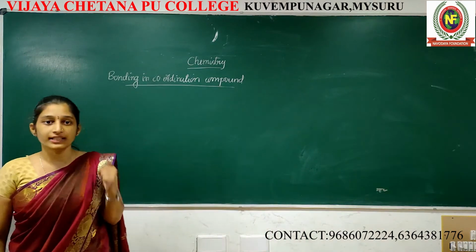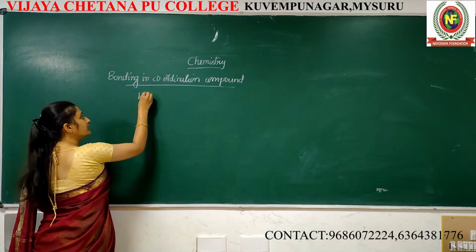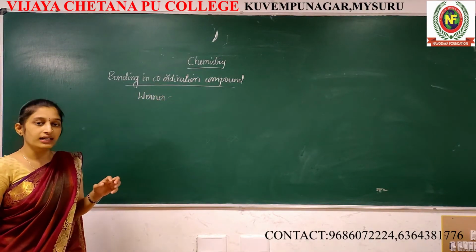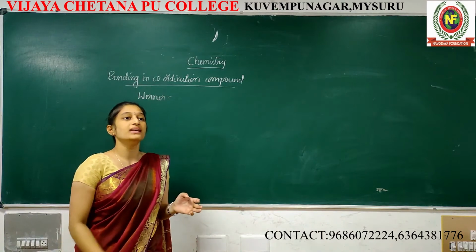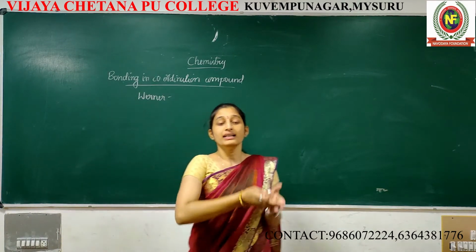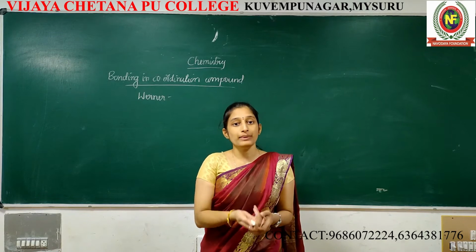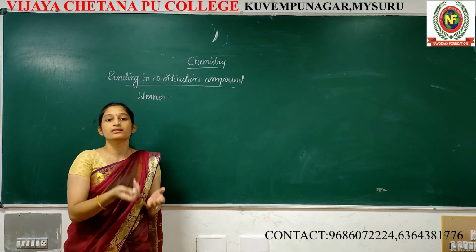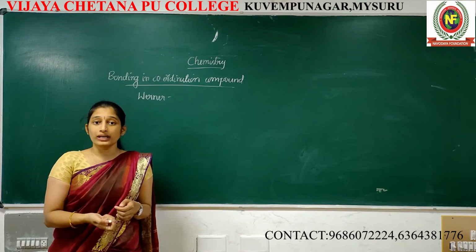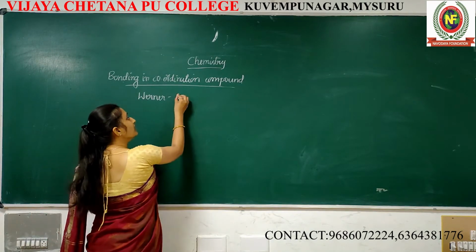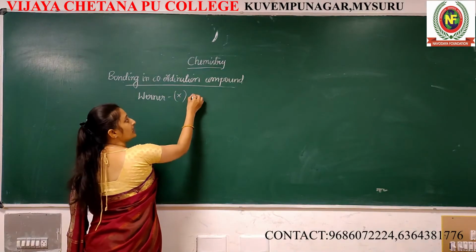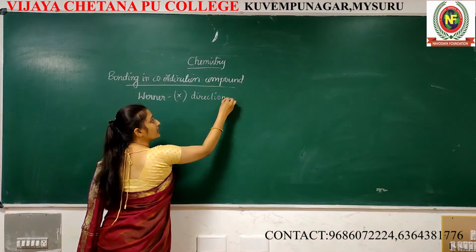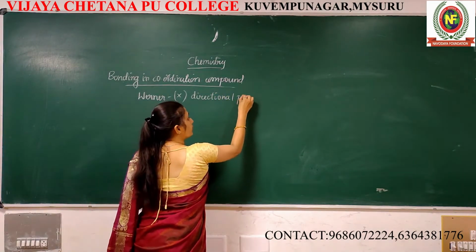What is this bonding? See, Werner explained only the directions. Direction means it may be square planar, tetrahedral, or octahedral, but he never explained how they exhibit tetrahedral or how they exhibit square planar. We don't know that. He never explained the directional property.